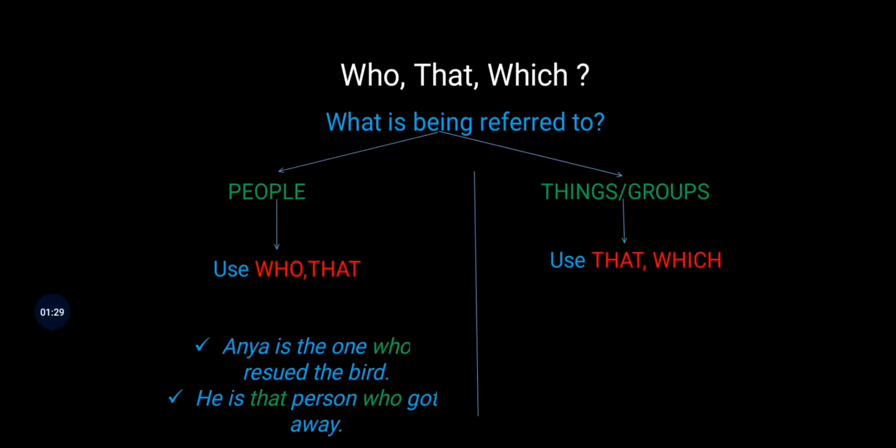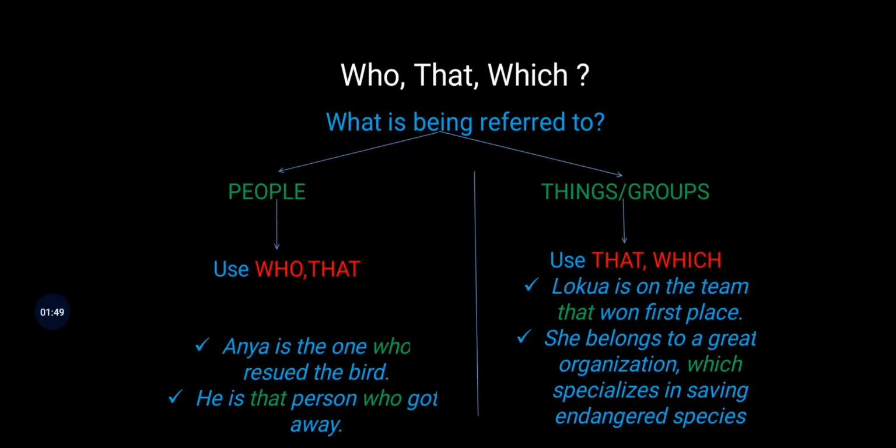On the other hand, there's one more: he is that person who got away. Again here, he is a person that we are referring to, so it is that. And here we have, Lokwa is on the team that won first place. Team is a group, we are referring to a group, so we'll be using that. Then, she belongs to a great organization which specializes in saving endangered species. Here again we are referring to an organization, a group of people, so the word used is which.